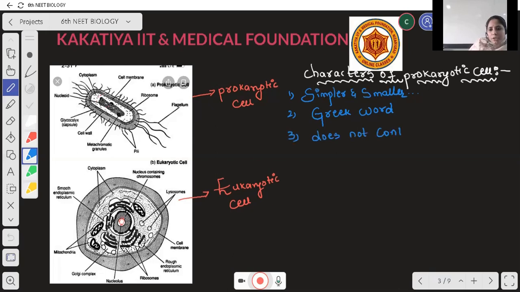Next, the prokaryotic cell does not contain membrane bounded organelles. Here, ribosomes are there, dot-like or granule-like structures.